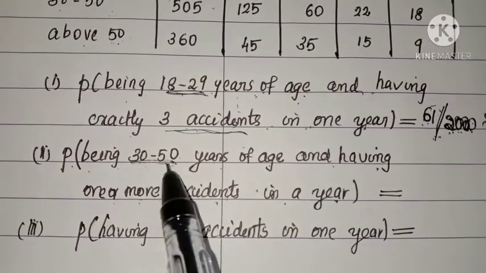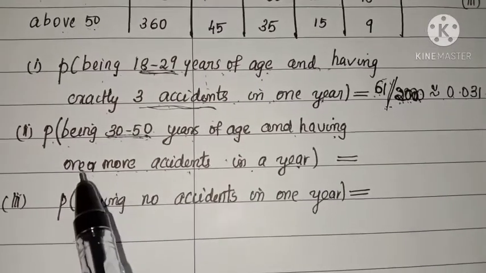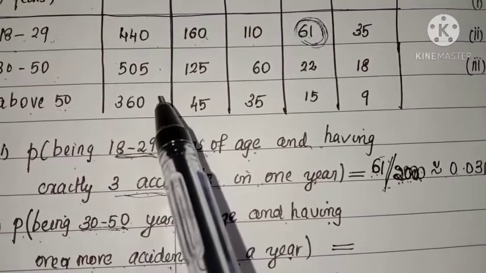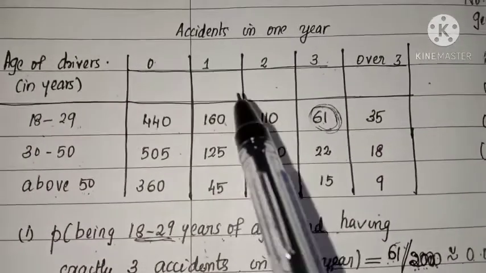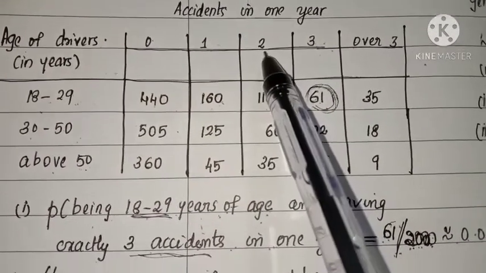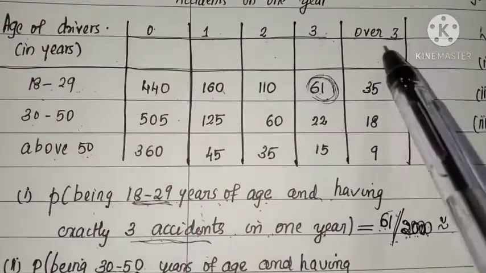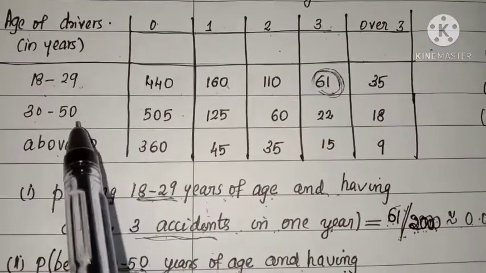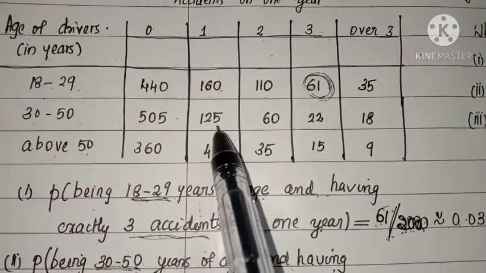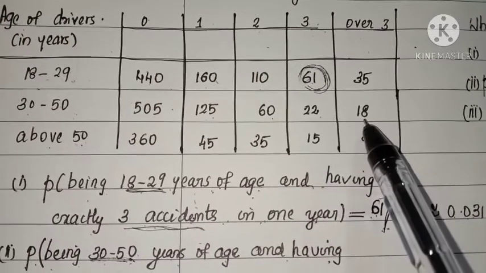Okay, 30 to 50 years of age and having one or more accidents in a year. One or more accidents. So looking at the table, one or more accidents in 1 year means we can consider accidents 1, 2, 3, then 4. Okay. 4 means over 3 accidents, more than 3 accidents. So in this age range of 30 to 50, we can consider 125 drivers, 60 drivers, 22 drivers and 18 drivers.